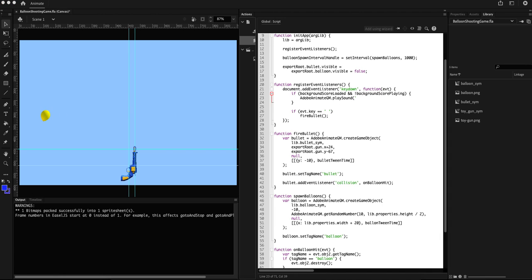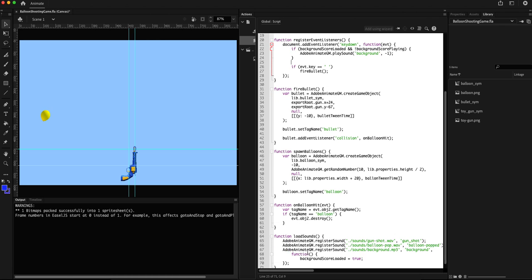In case of background, we registered the background music or sound as background, and we want to keep it looping, so the loop count is -1. The -1 indicates that it is going to keep looping. All right, so background score is taken care.